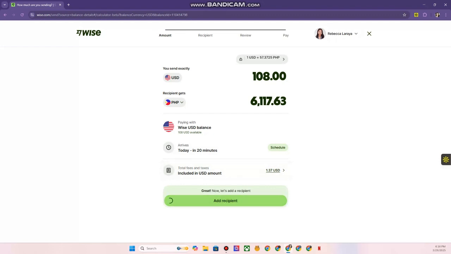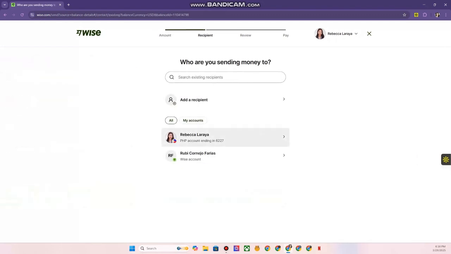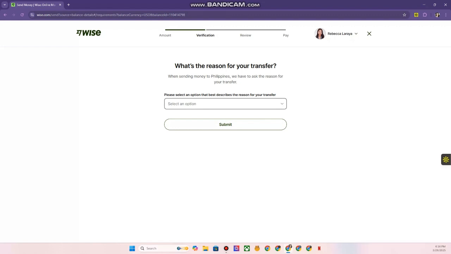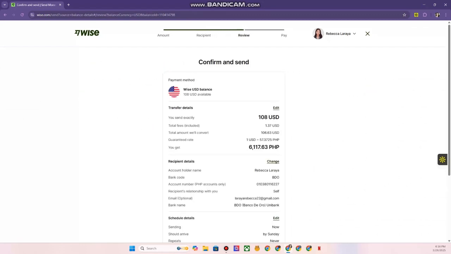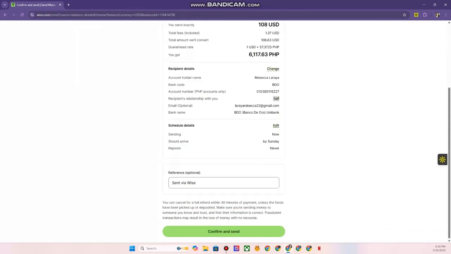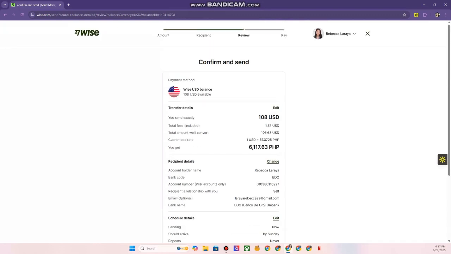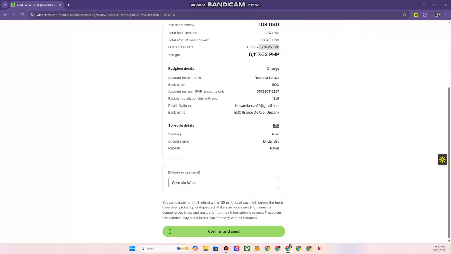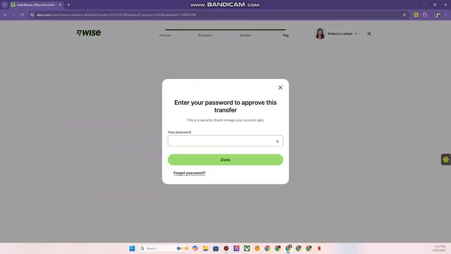Okay, and then add recipient. So I already have added my own bank here. Okay, so just click that and reason, submit. And it is myself. So this is the rate for today. Will convert automatically and confirm and set. And of course the password.